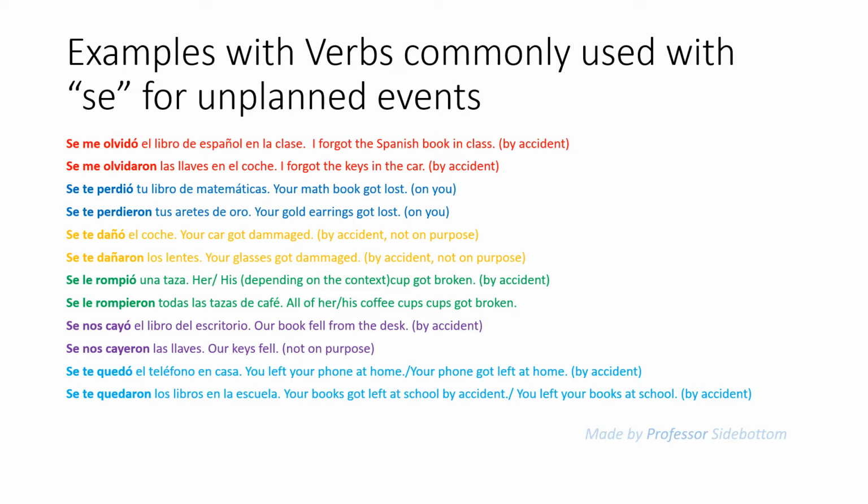Se le rompió una taza, which means her cup got broken or his cup got broken by accident. Se le rompieron las tazas de café, or todas las tazas de café, and it would be all of her coffee cups or his coffee cups got broken. Again, not somebody's fault, not his fault or her fault. It just happened by accident. This is what this construction emphasizes: accident or just something that was not planned.